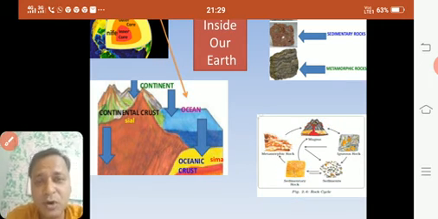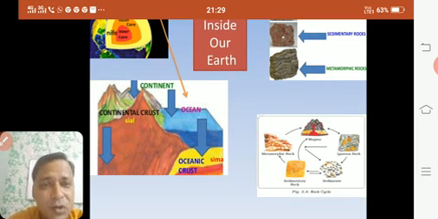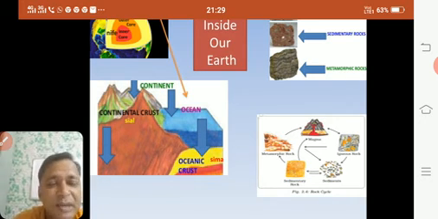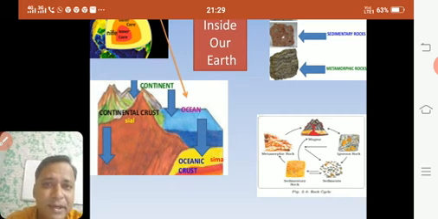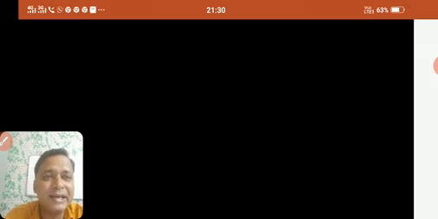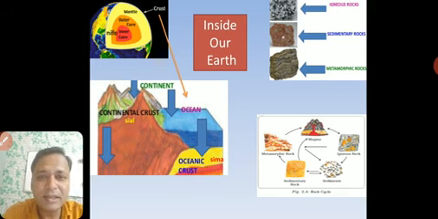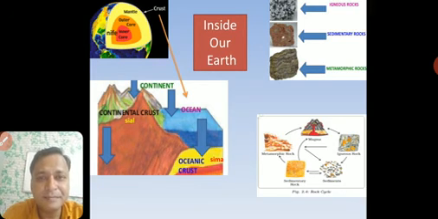Then we had seen uses of rocks. They are used for making roads, buildings, different monuments, all these things. Then we had seen minerals. So rocks are made up of minerals. Very small chapter, very interesting and very easy chapter. So these are the points which we have covered, and if you see this slide, you can easily understand what is in the chapter. We have gone through the big, important points in this one slide. If you see the picture, you can clearly understand it. Okay, so now with this we have completed the chapter.